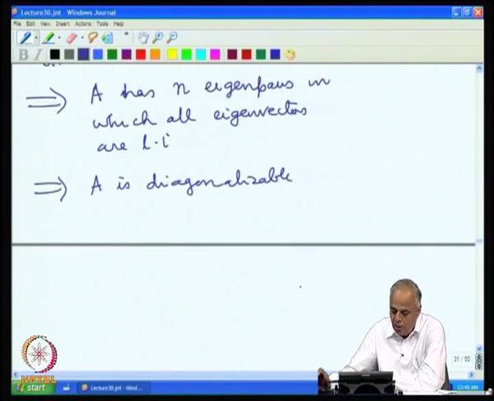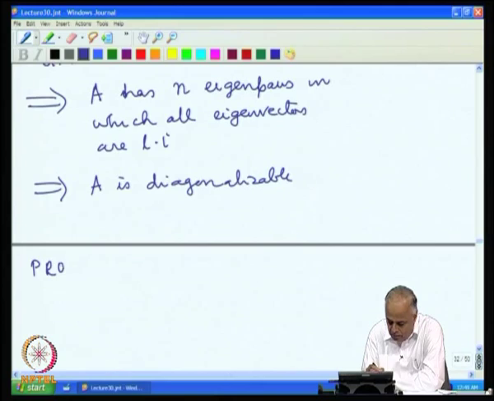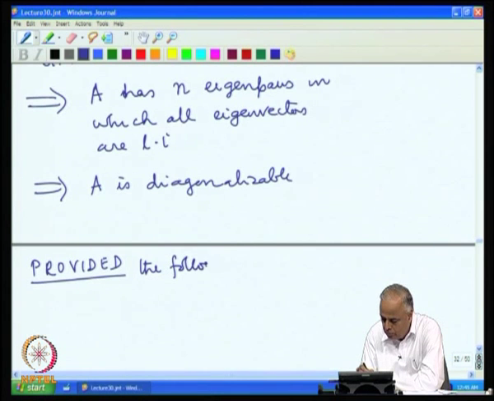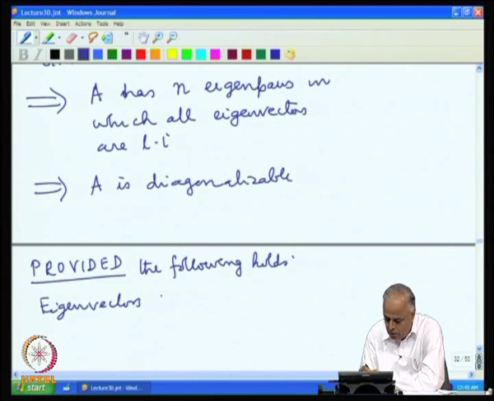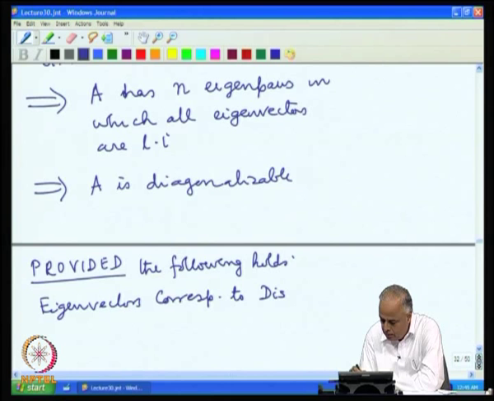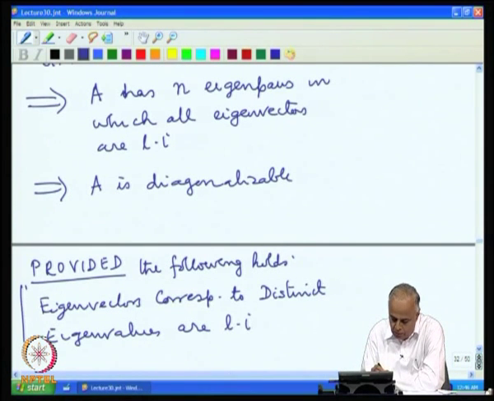but this was provided the following holds. Eigenvectors corresponding to distinct eigenvalues are linearly independent.